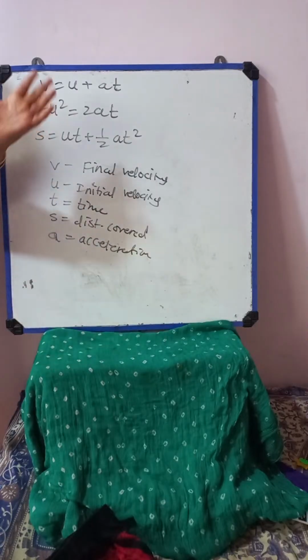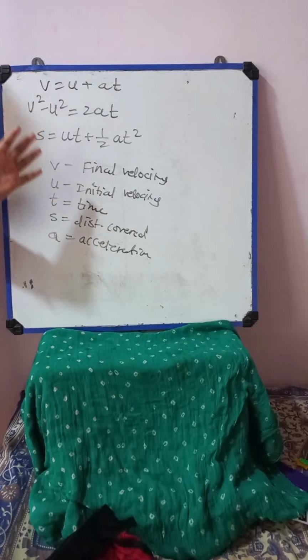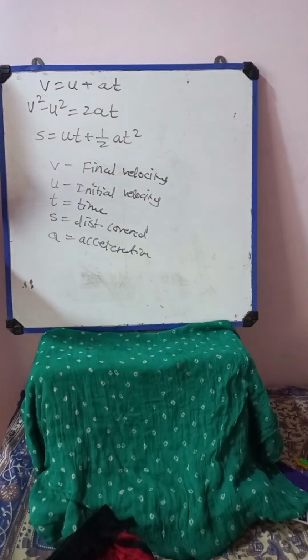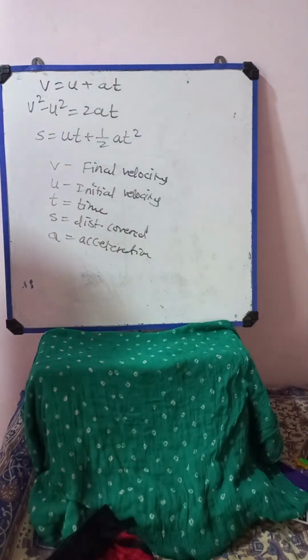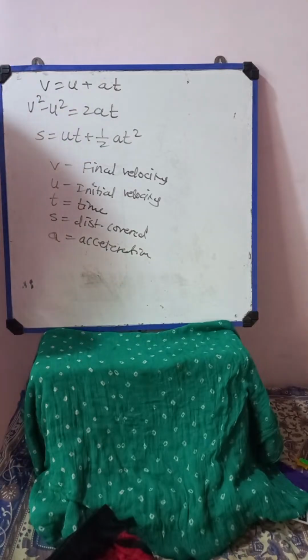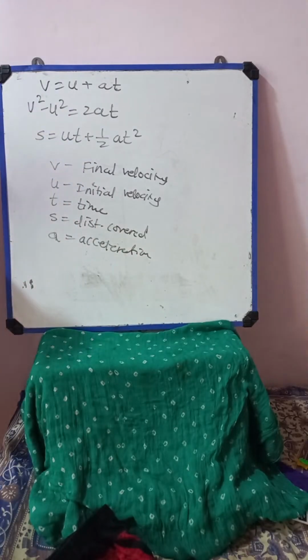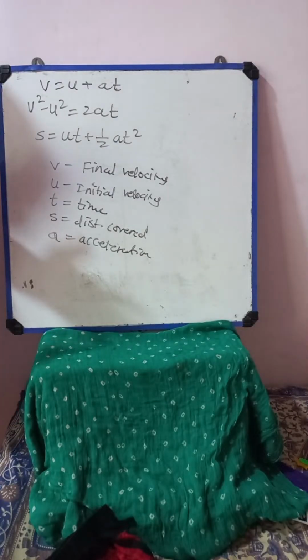So in the next class we can do the derivations for each and every kinematics equation, and in the next class we can also discuss uniform and non-uniform motion, non-uniform acceleration, and speeds. What concepts are there in uniform and non-uniform motion, we can discuss in detail in the next class. I hope you understood kinematics, rest condition, motion, then speed, velocity, average velocity, acceleration, instantaneous speed, velocity and acceleration. And these are the three kinematics equations.